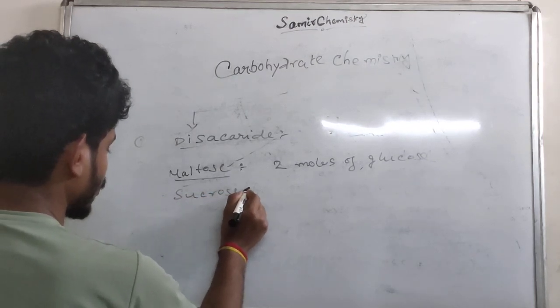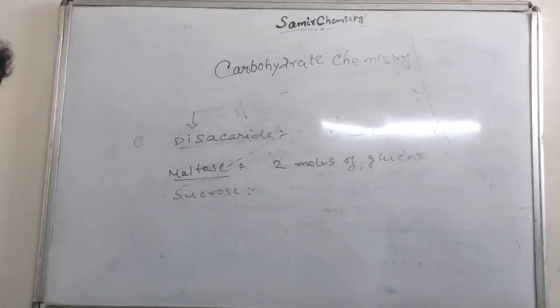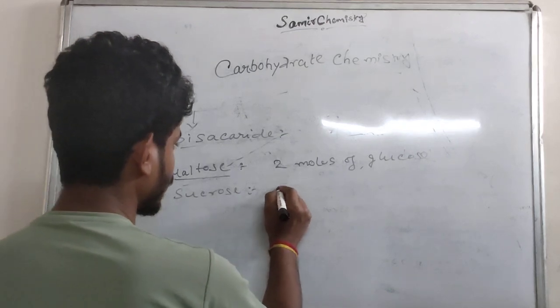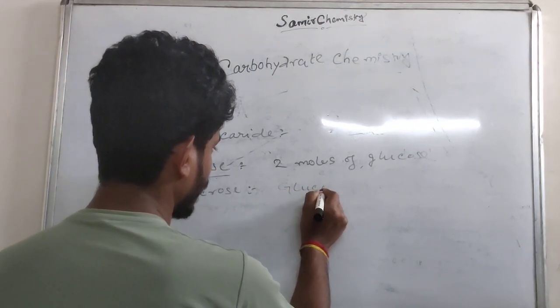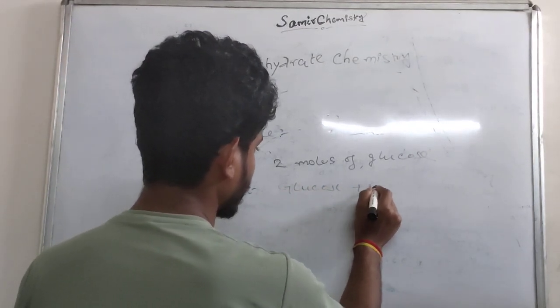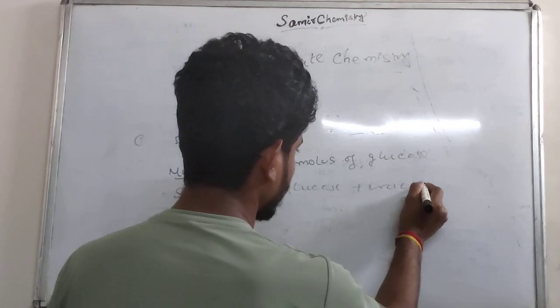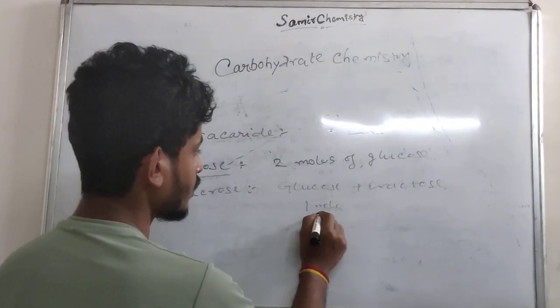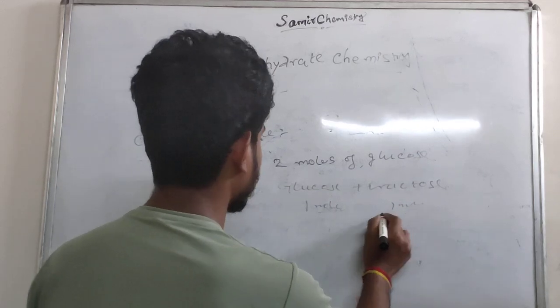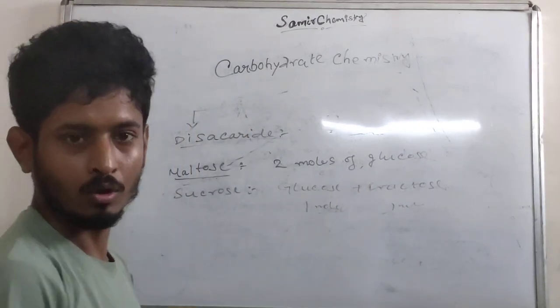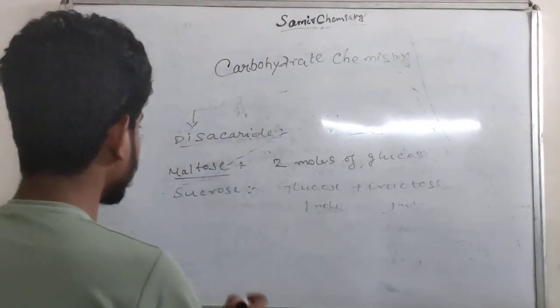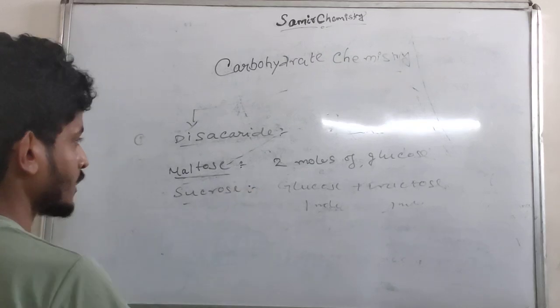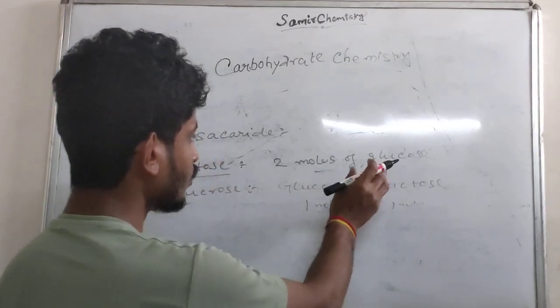Sucrose. If we hydrolyze sucrose, then we will get glucose plus fructose: 1 mole of glucose and 1 mole of fructose. So we are getting 2 moles.